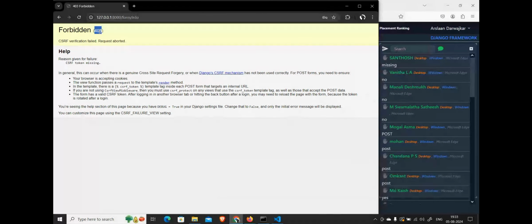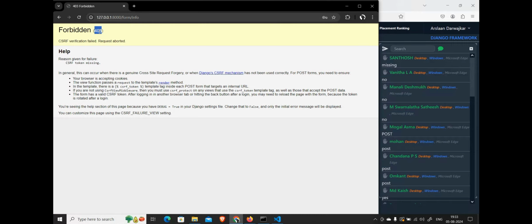Now, you can note it down if you want. CSRF stands for Cross Site Request Forgery. Got it?